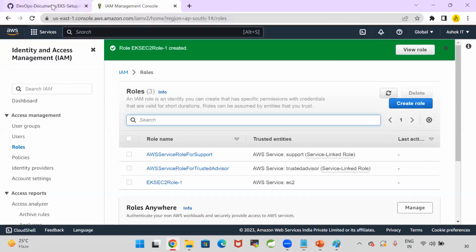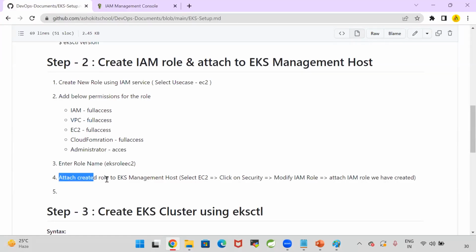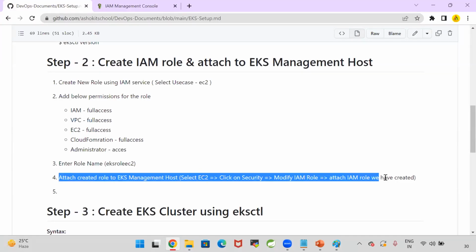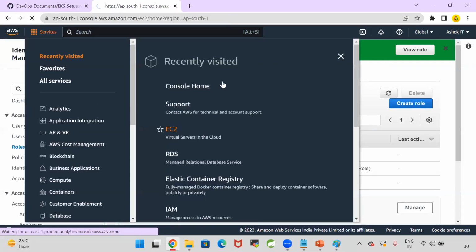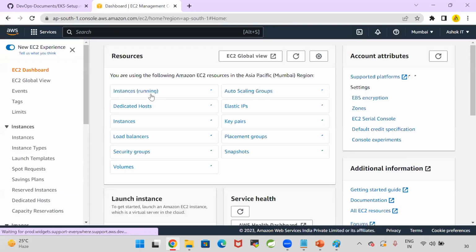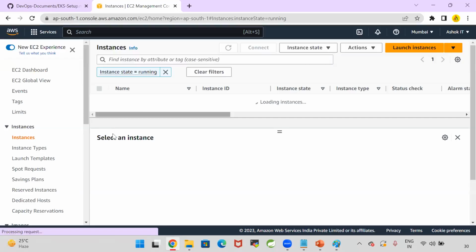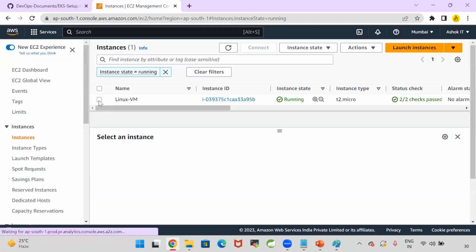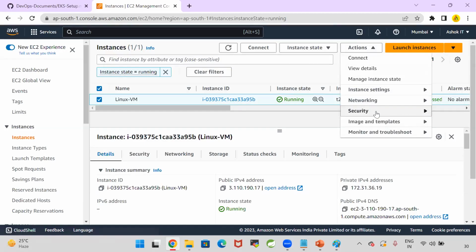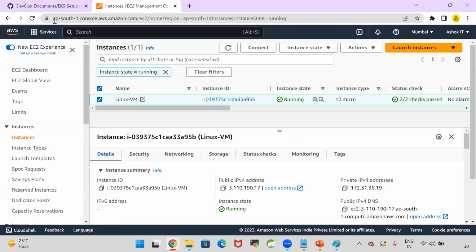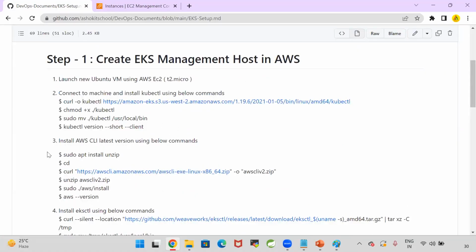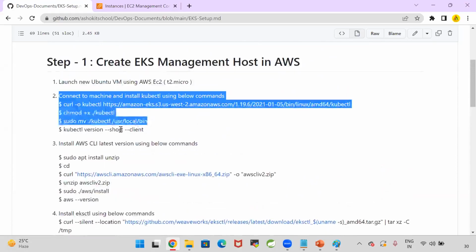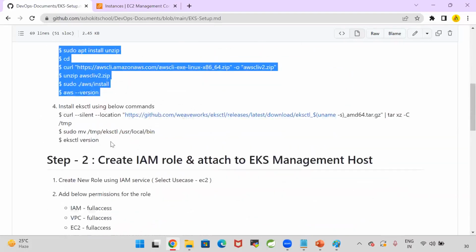Once this role is created, what do we need to do? We need to attach the created role to the EC2 instance, right? How to attach the role to the EC2 instances? When we go to the EC2 service, our machine will be created. Suppose we created the machine and installed all the required software. Once we install that, we need to go to Actions, Security, Modify IAM role. So we'll create one Linux machine, right? In that Linux machine, we are going to install all the required software: connect to this machine, and install kubectl, install the CLI, and install eksctl.